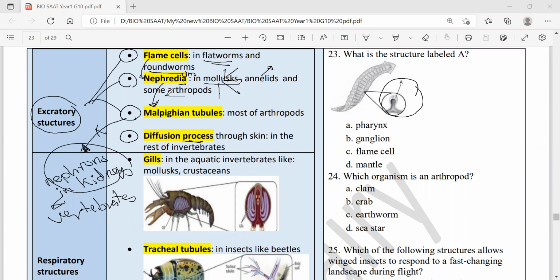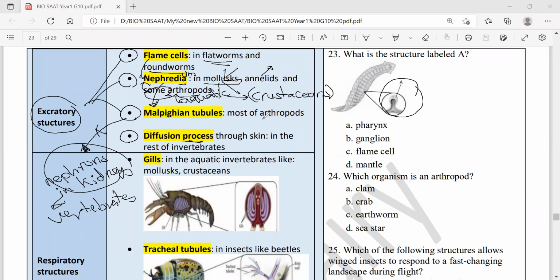And some of the arthropods, the aquatic ones. Which aquatic? The crustaceans. Shrimps, crabs, and lobsters are called crustaceans. They are the arthropods that have nephridia. What's a nephridium, or plural nephridia? An excretory structure, removing waste.